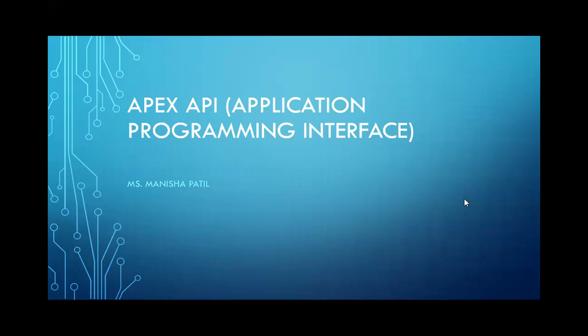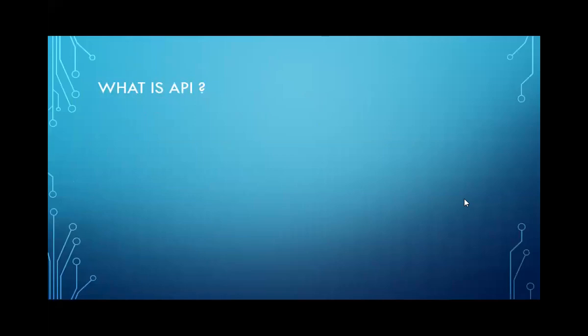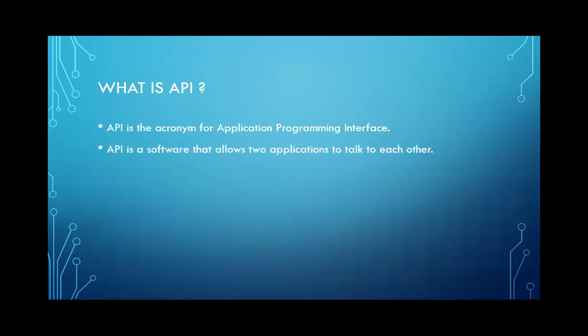Good morning, sir and my friends. I've gathered some information about Apex API. To begin with the introduction, I would like to start with what is API. API is an acronym that stands for Application Programming Interface. It is an interface provided by an app wherein two applications talk to each other, which means that it is an interface provided by an app that allows third parties to use it.